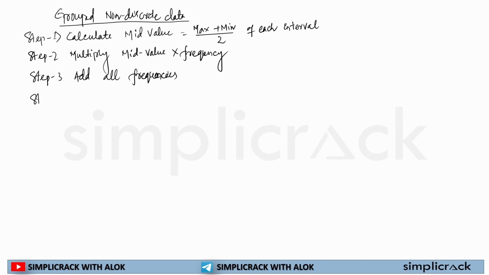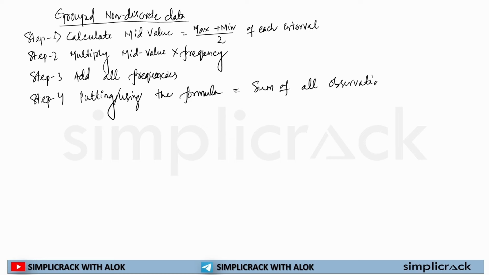Then in step 4, we will be using the formula: sum of all observations divided by number of observations.